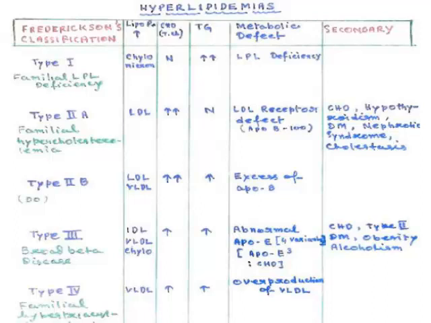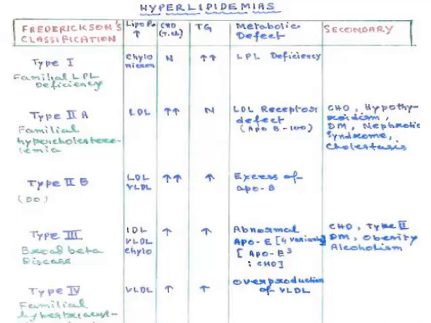There are different polymorphisms of ApoE, and the ApoE2 variant is actually associated with this type of defect, where LDL, VLDL, chylomicron remnants, total cholesterol as well as triglycerides are all increased. This is known as broad beta disease. Type 3 is the broad beta disease.